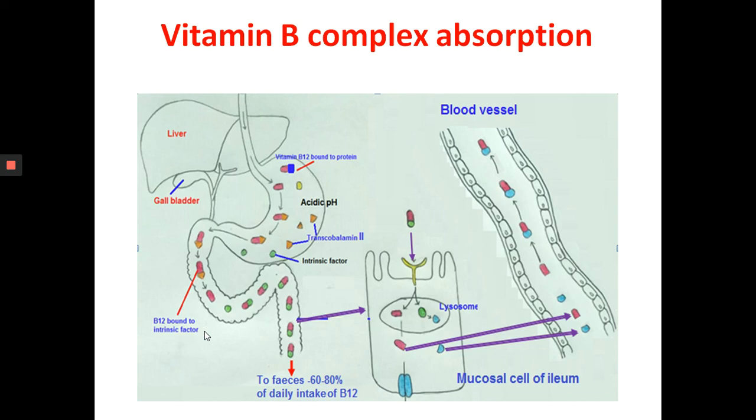When most of the chyme has been absorbed, the wall of the small intestine becomes less distended and segmentation gives way to peristalsis. So first the segmentation is there in the small intestine to mix the food and bring the food near to the mucous membrane for absorption. Once most of the food is absorbed, this segmentation movement changes to peristalsis, which helps move the unabsorbed matter along towards the large intestine.